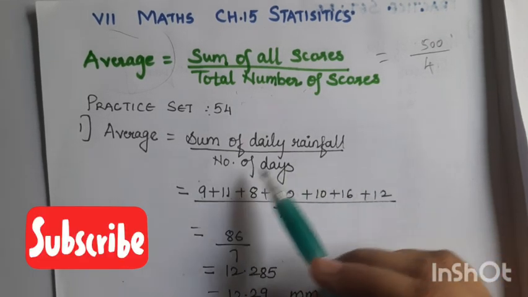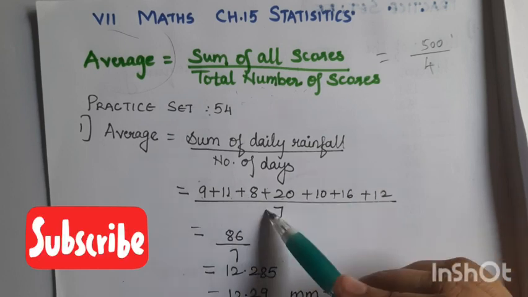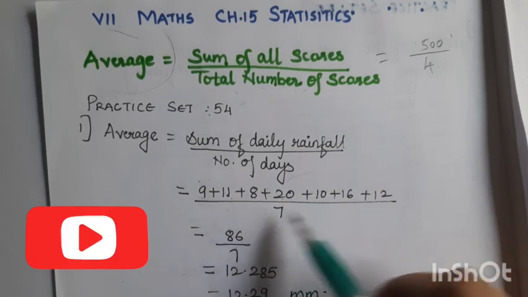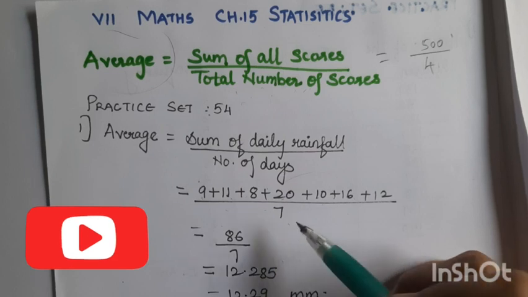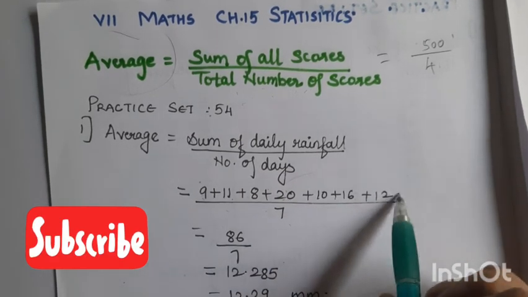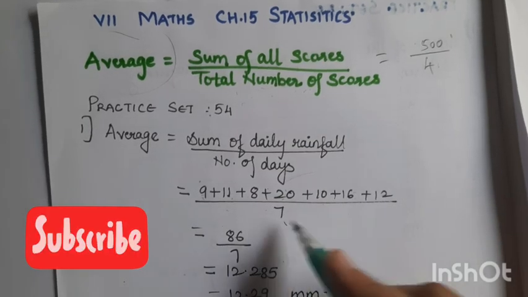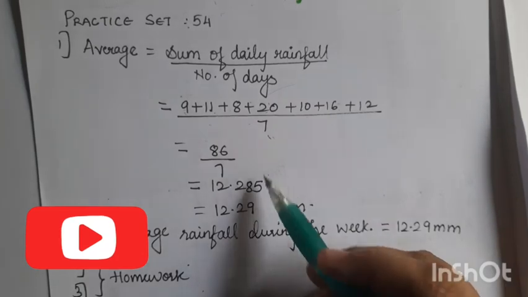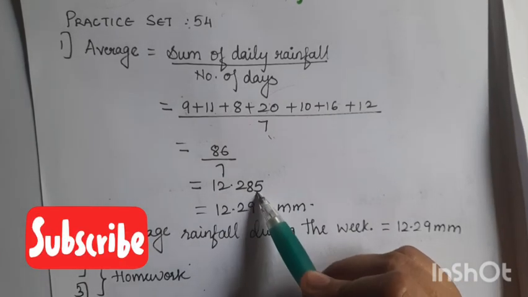This is the given data. You add all the given data, divided by the total number of days. How many days have they given you? 1, 2, 3, 4, 5, 6, 7. So divide it by 7. You divide 86 by 7, you get 12.1285.